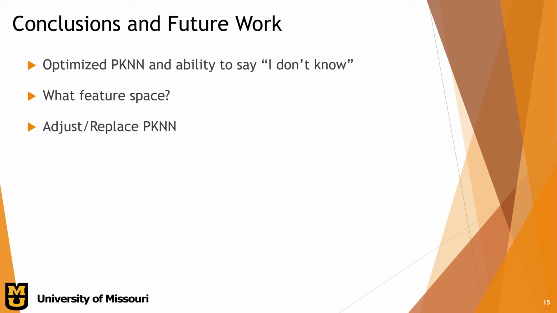We also want to look at the PKNN itself. We may want to adjust or replace it, as PKNN as it exists right now assumes one shape of data. It doesn't account for data of different shapes, different topologies. Since PKNN doesn't fit the structure of every dataset, it can't be optimized for every dataset.